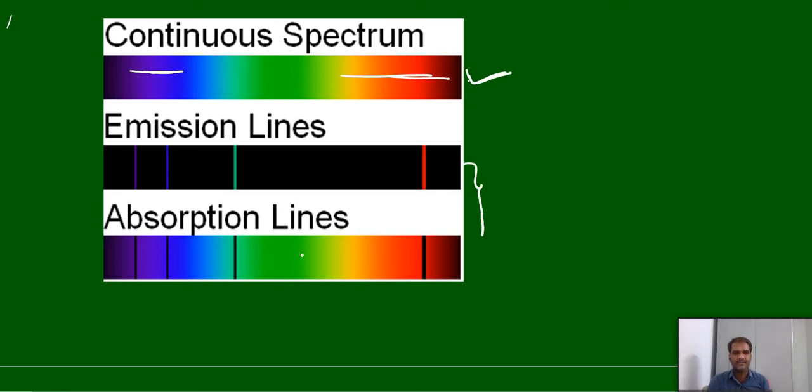And these two come under discontinuous. In case of emission lines, the first one is the emission spectrum. You have a completely dark background. Over this dark background, somewhere we have distinct lines, clearly visible. This is violet here, here blue color, here green color, here red color. The remaining part is completely disappeared, meaning that part is already transmitted.